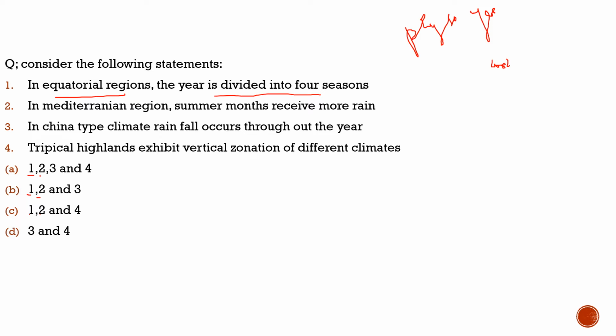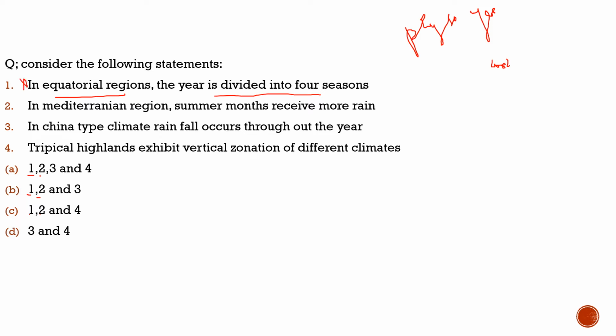We know there can be only 2 seasons, either summer or winter. There can't be 4 seasons. So we can easily mark this incorrect.